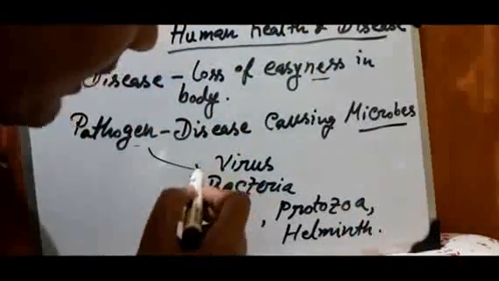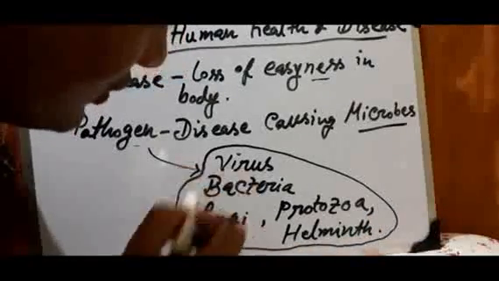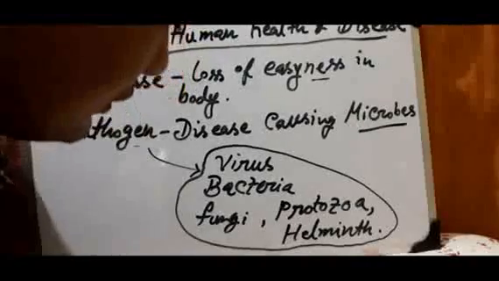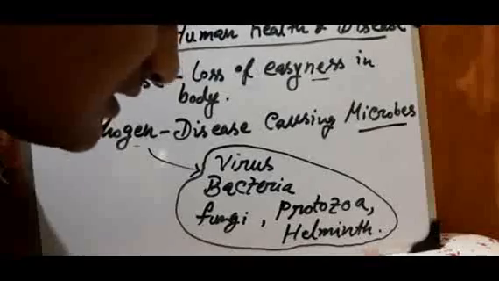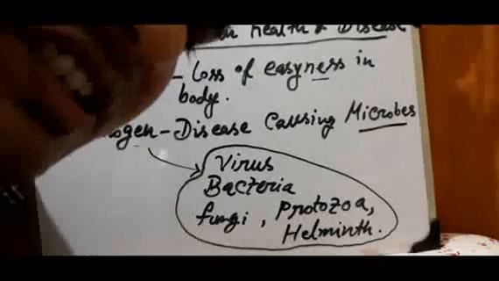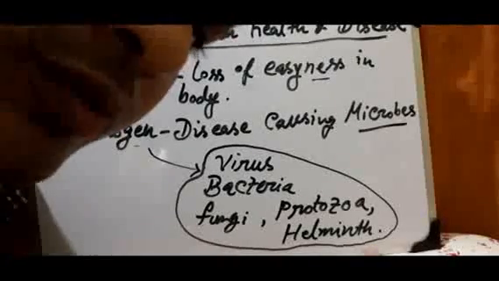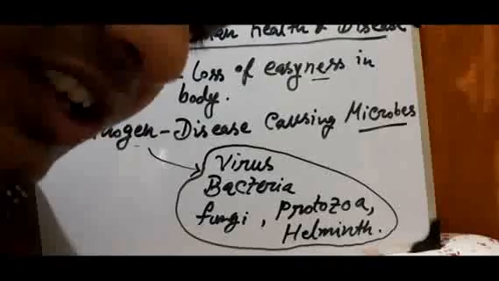These are all the pathogens, and they all cause disease. Now different pathogens cause different types of disease by their nature, their character, mode of transmission, and mode of symptoms and signs. So those we'll study now.